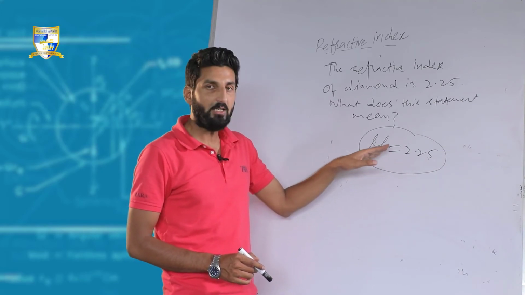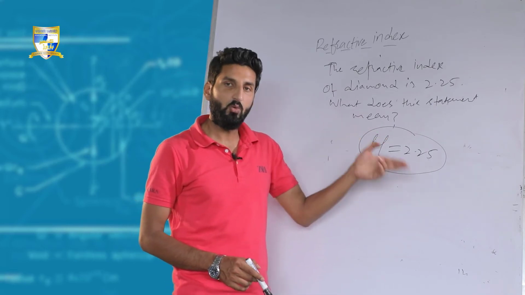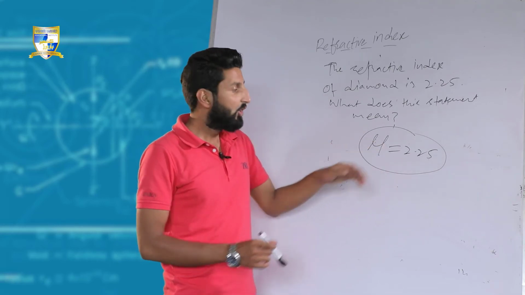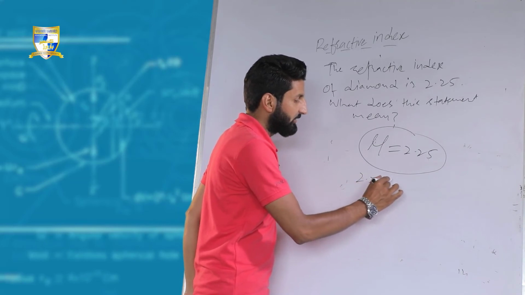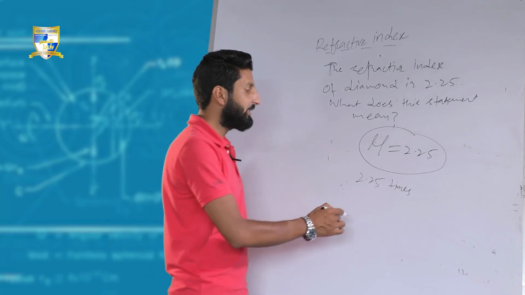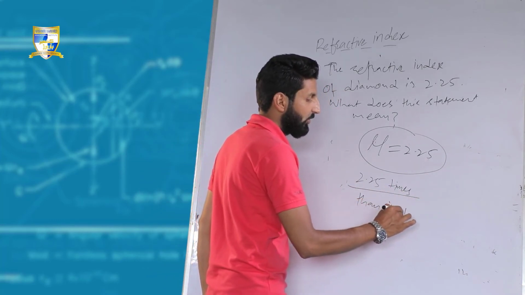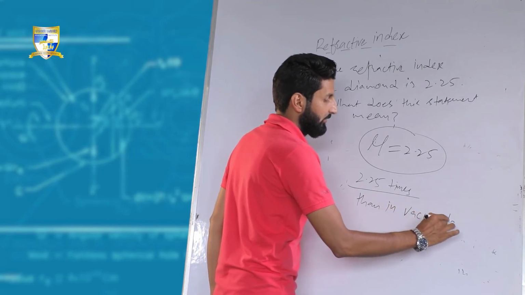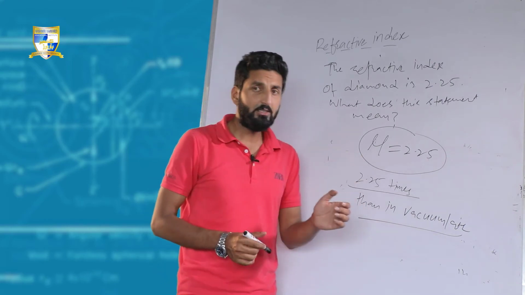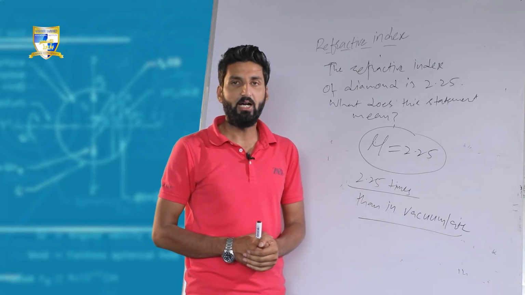It suggests that the speed of light in diamond is slower. How many times? 2.25 times slower than in vacuum or air. Now you can clearly see what exactly refractive index is used for, or what's the concept behind refractive index.